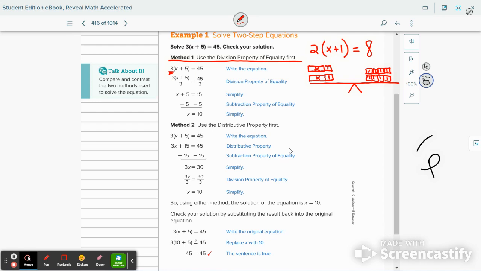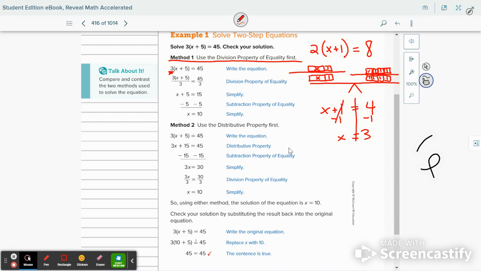Well, we have 2 identical things on the left side. So if we cut this in half, or divide it into 2 equal parts, and we divide the other side into 2 equal parts, we see that x plus 1 equals 4. Then we can use the subtraction property of equality and get x equals 3.